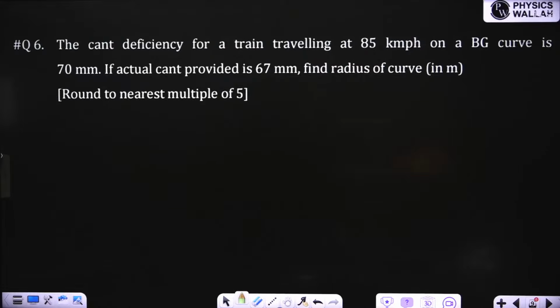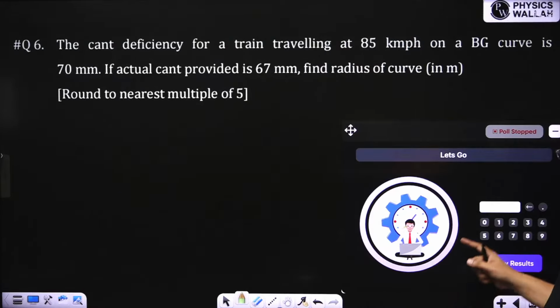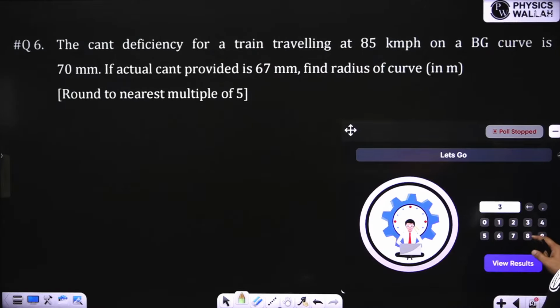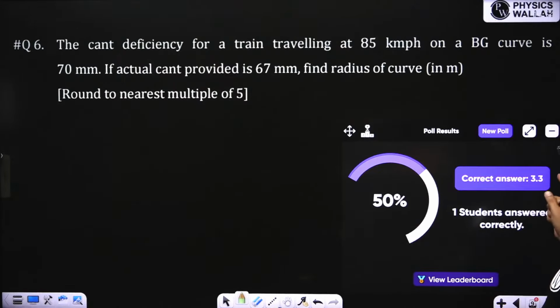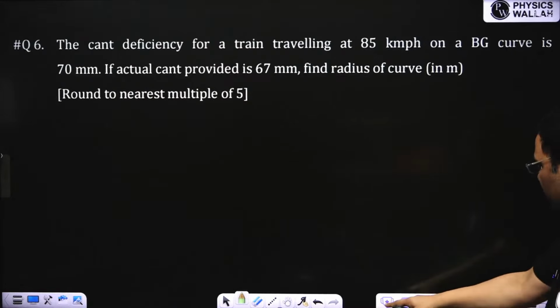Please solve this question. This is from railway and cant efficiency. So last question 3.3, come to one decimal place. Okay, some people have answered. Very good. Let us go to the next question.